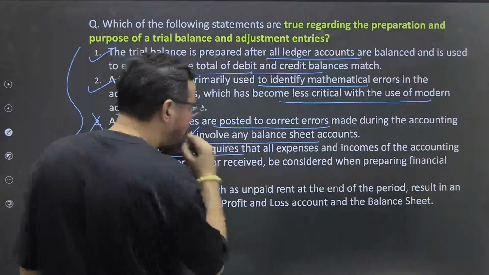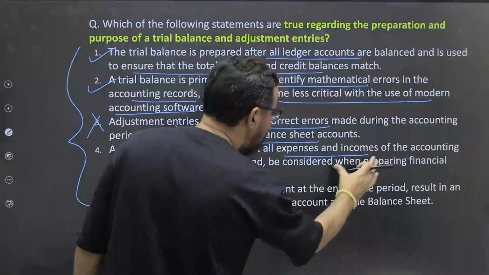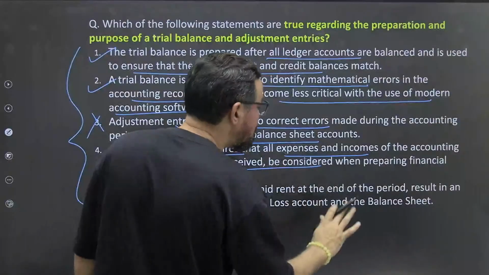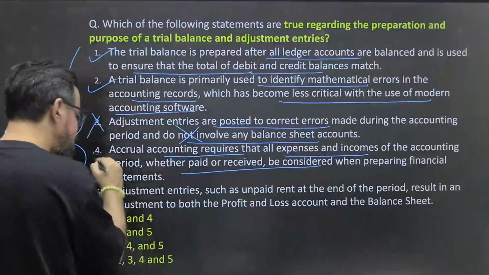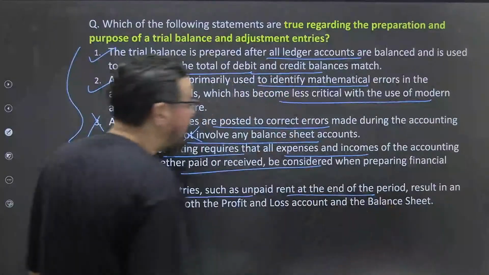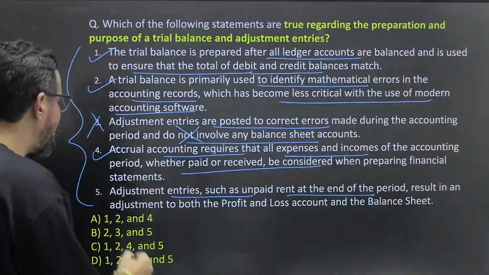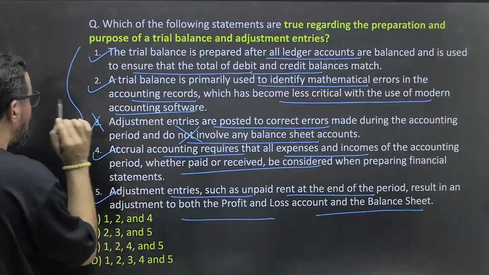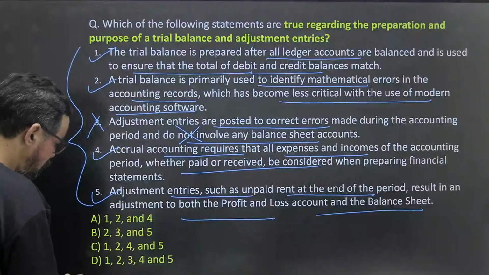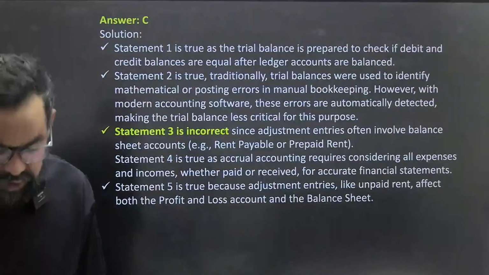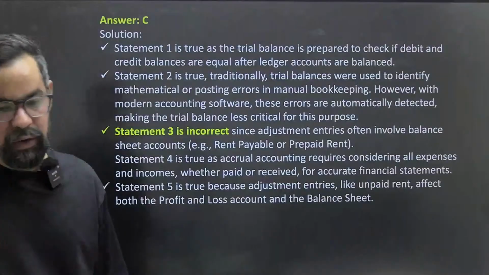Accrual accounting requires that all expenses and income of the accounting period, whether paid or received, be considered when preparing financial statements. True. Adjustment entries such as unpaid rent at the end of the period result in an adjustment to both the profit and loss account and the balance sheet. 100% true. So 1, 2, 4, 5 means option C should be the right answer for this particular question. Okay? So option C will be the right answer for this one.